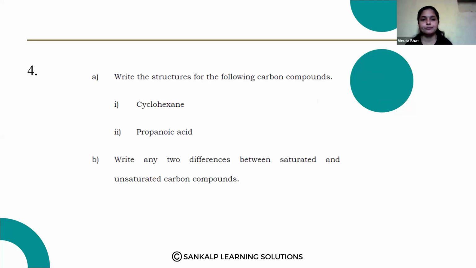Next question. Write the structures for the following carbon compounds. First one, cyclohexane and propanoic acid. Cyclohexane, so that is C6H12. So here we have to write the cyclohexane structure.